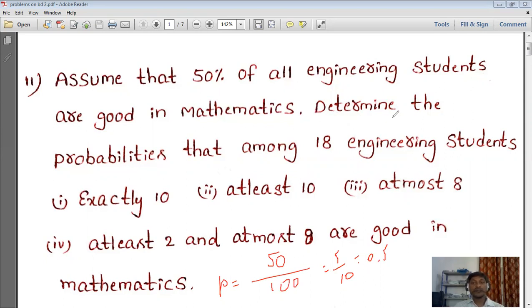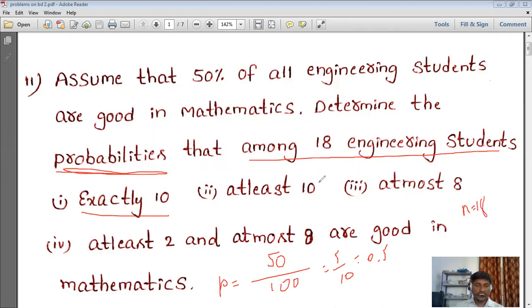So then, determine the probabilities that among 18 engineering students, so it means they selected 18 students. Exactly 10 students are good in mathematics. So then what is the probability? So we need to find the probabilities. How many did they choose? 18 engineering students they selected. In that 18 engineering students, exactly 10 are good in mathematics.